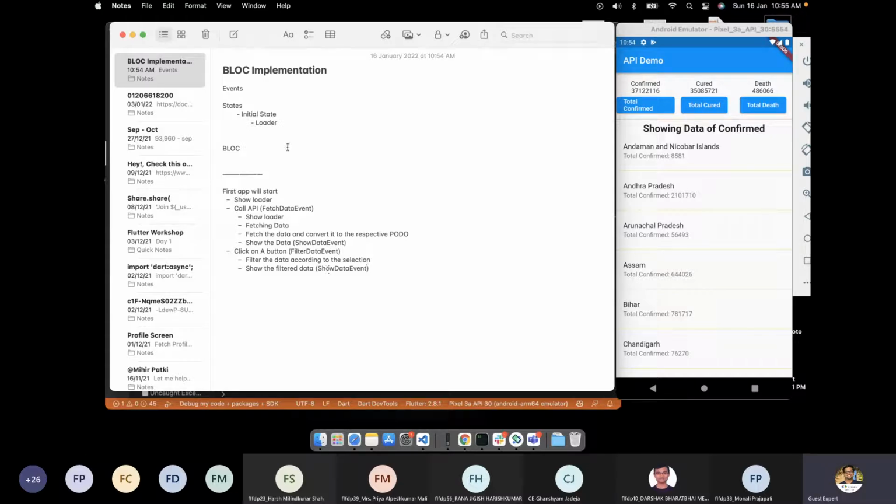There is one more event that we missed, which is the initial state. So what are the states now? We have initial state, loading state.